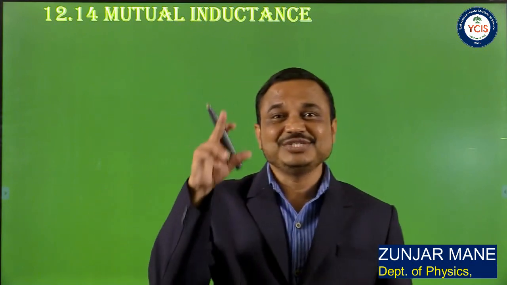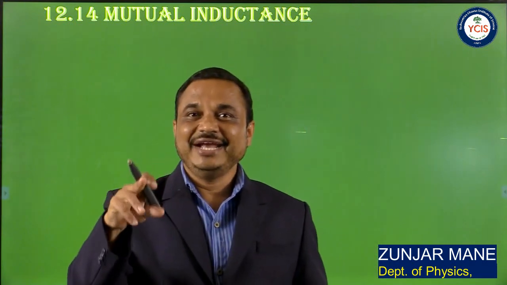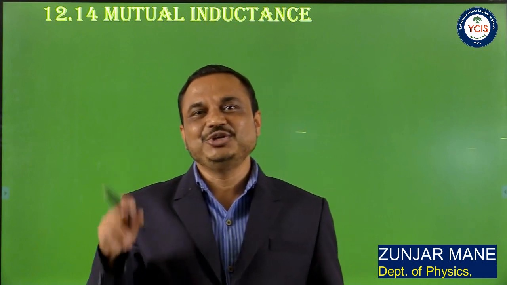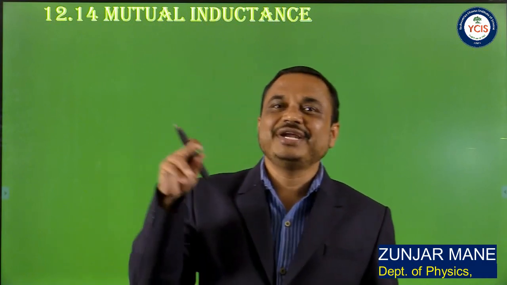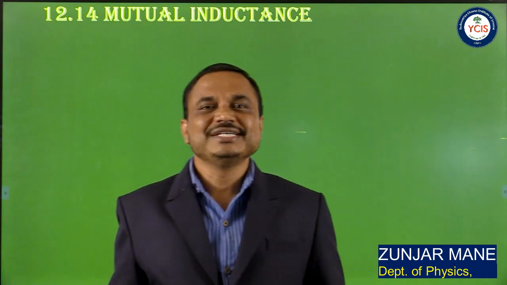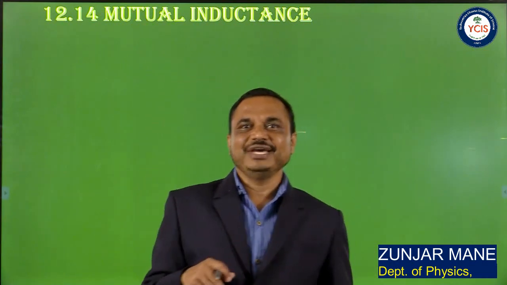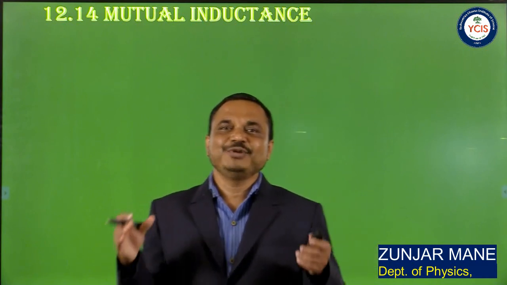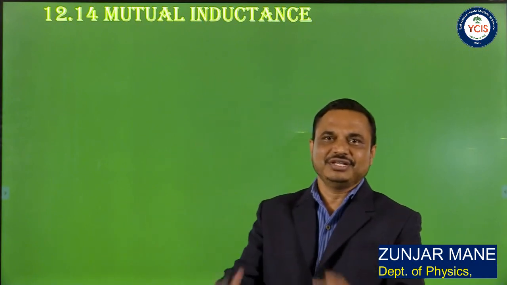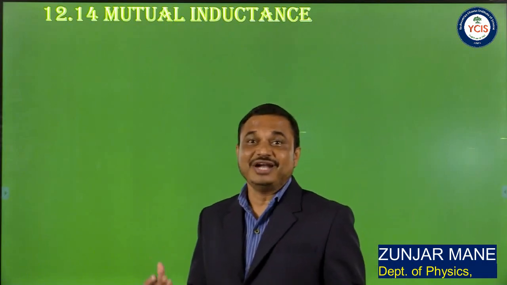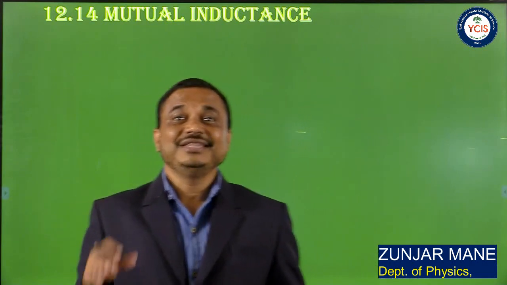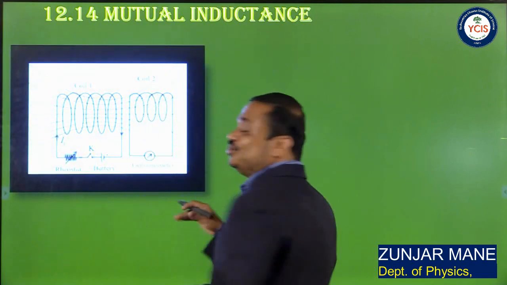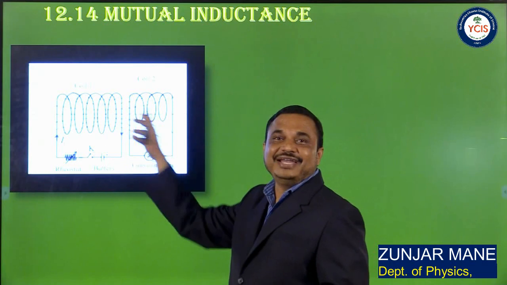In self-inductance we consider one coil, and if we change the current flowing through that coil, the EMF is induced in that same coil due to the rate of change of current flowing through it. So instead of one coil, if we take two coils, that is coil 1 and coil 2, and place them in the vicinity of each other, close to each other, then what happens in the production of induced EMF? So let us consider the two coils, coil 1 and coil 2.